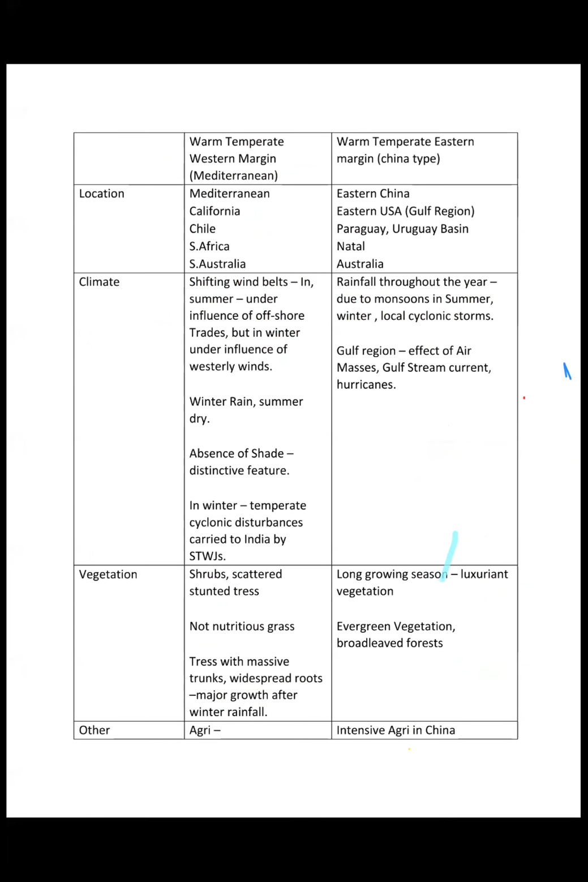Next is the warm temperate eastern margin type of climate. It is found in the eastern margin and in the warm temperate regions, right? So on the lower latitude, what are the regions? Eastern China, Eastern USA Gulf region, South America, Africa, and Australia will be the regions we see, right?